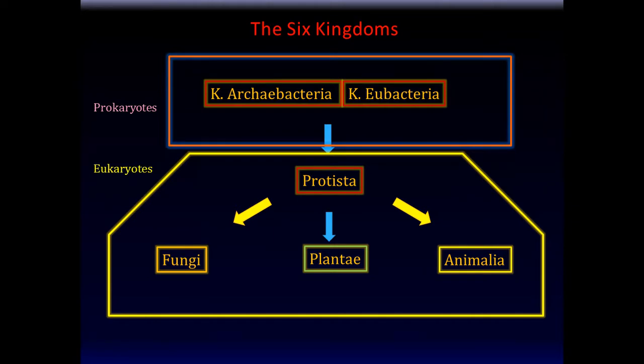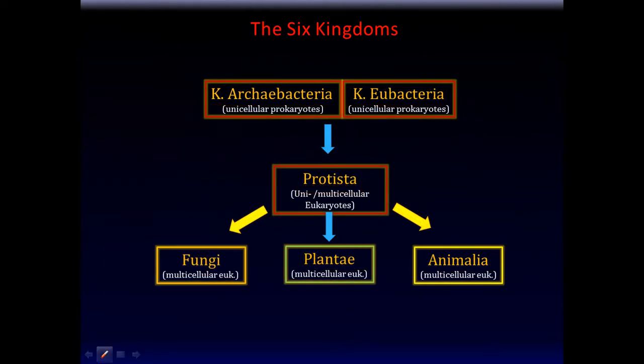And if you recall some of the salient features of eukaryotes compared to prokaryotes, or some of the more obvious features of these living things, they have membrane-bound organelles like the nucleus, endoplasmic reticulum, and mitochondria, etc. And the prokaryotes do not have those. So the 2 bacterial kingdoms, understandably, if you consider them to be the ancient life on the planet, are the prokaryotic kingdoms. The rest of them are eukaryotes.